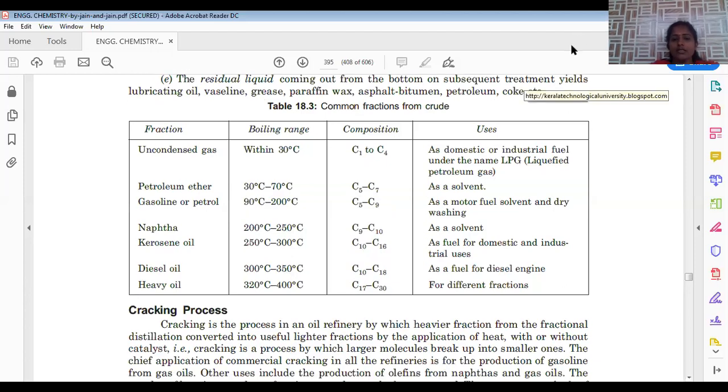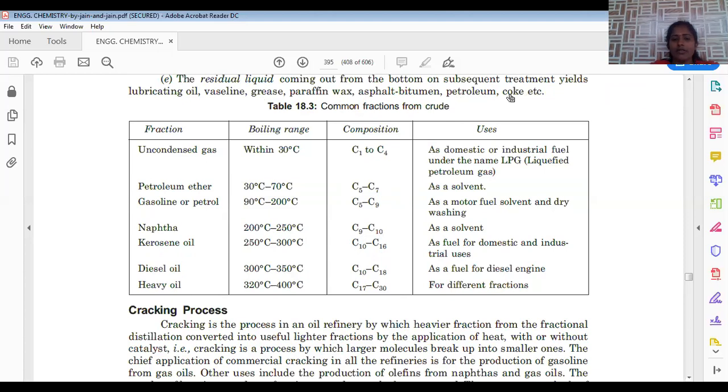So ether is used as a solvent. Gasoline, which is also called petrol, is in the range of C5 to C9. It is a motor fuel, most probably used as automobile fuel. And the next is naphtha. Naphtha is used as a solvent. Again, it is extracted in the range of C9 to C10 region.